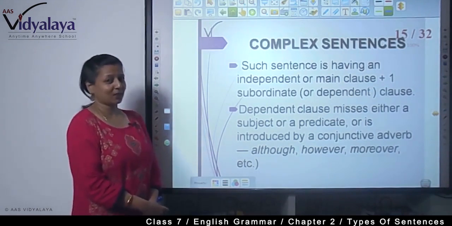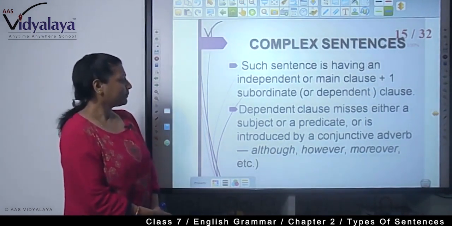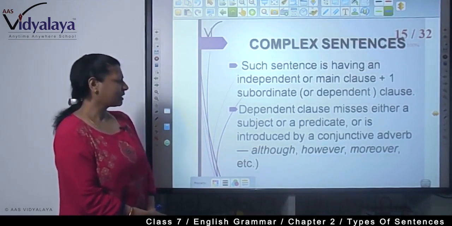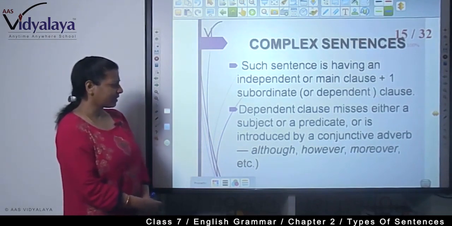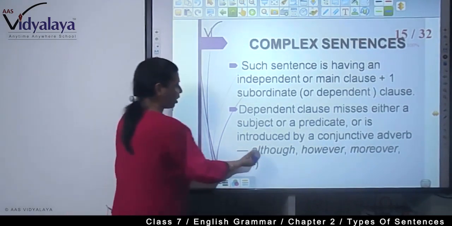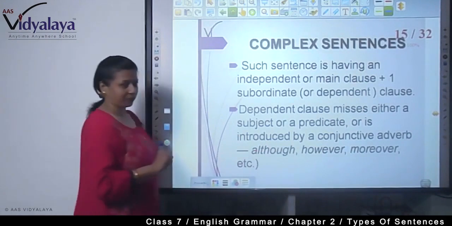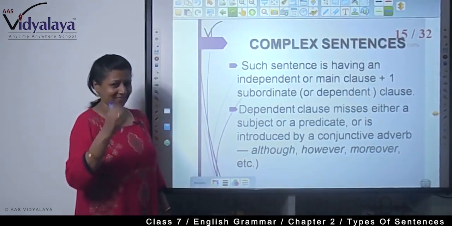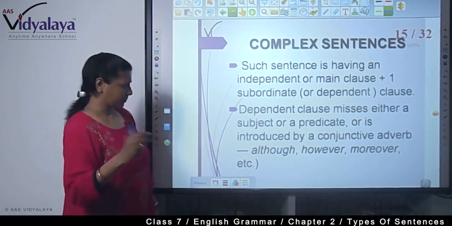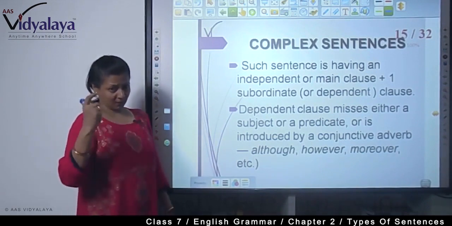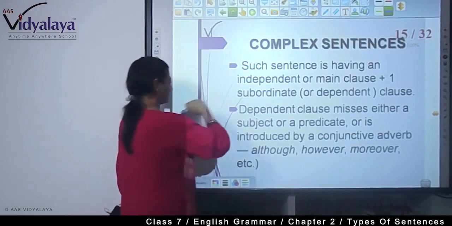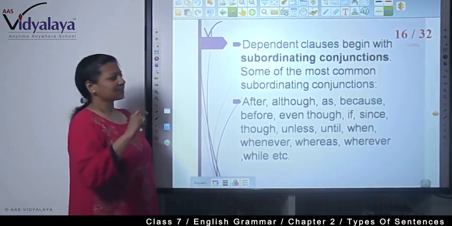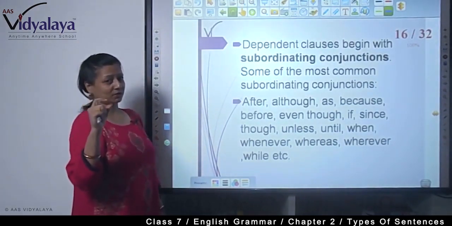Now you know what a main clause and a dependent clause are. A dependent clause is missing either a subject or a predicate, or is introduced by a conjunctive adverb, for example, although, however, moreover. When you find all these words, you will understand these are dependent clauses. They don't have a subject or predicate. Dependent clauses begin with a subordinating conjunction.